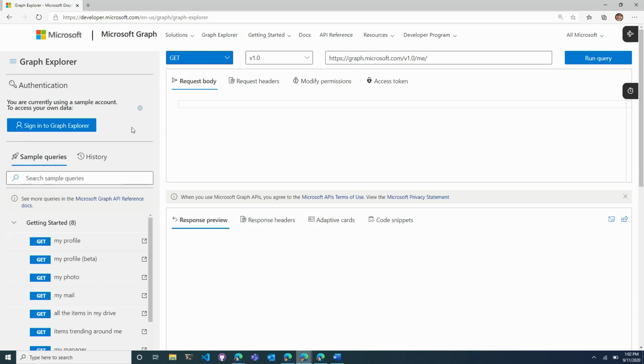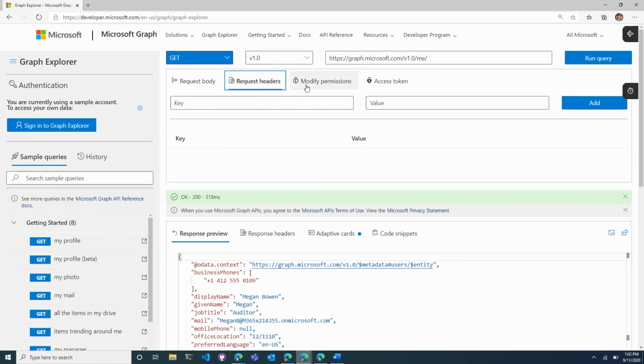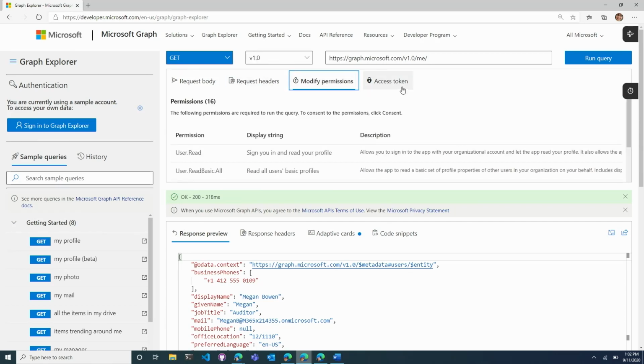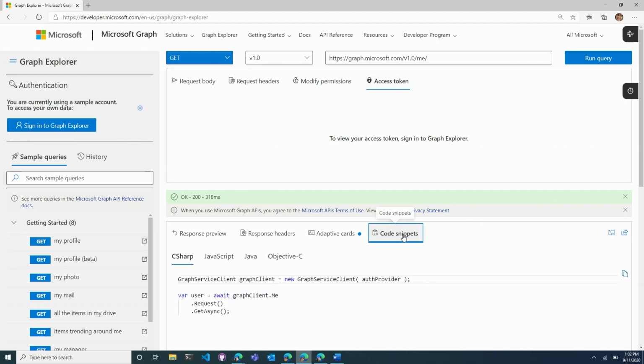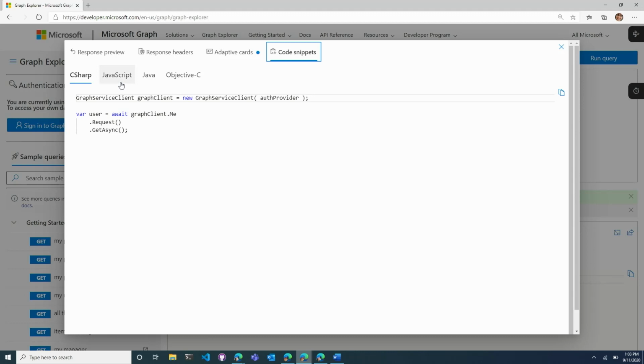Graph Explorer is a tool that will allow you to navigate all the Microsoft Graph API, and it has pretty cool functionality. You can use a demo account to get access to demo data. You can sign in to your own account, or you can get your own sandbox with sample data using the Microsoft 365 developer program. Microsoft Graph Explorer also allows you to see all of the request headers, modify the permissions, see the access token, and has cool capabilities like, for example, seeing how you can make that request across many different languages using our SDKs, here in C#, Java, JavaScript, or Objective-C.